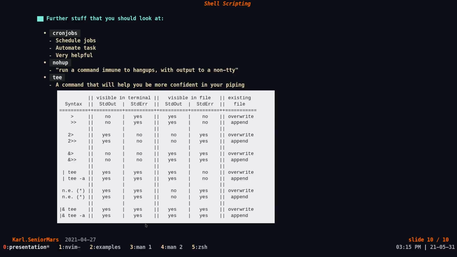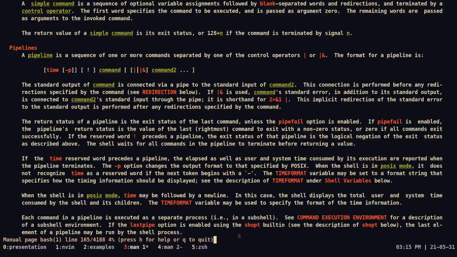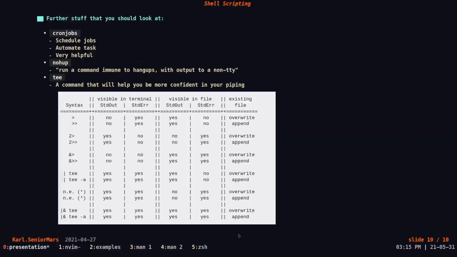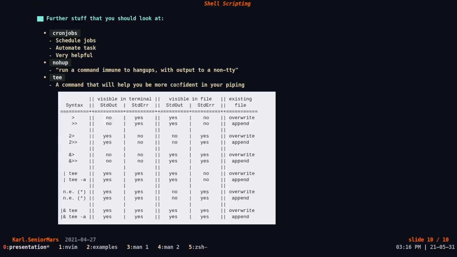Another useful thing is called no hangup. It's a command that when you start, right, nohup, and then you give it a command, it will run that command until it finishes, and it will be immune to Control C, which is usually used to quit a command, and other things. Even if you log out, I believe that it will still be running.